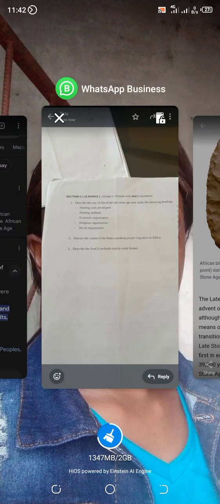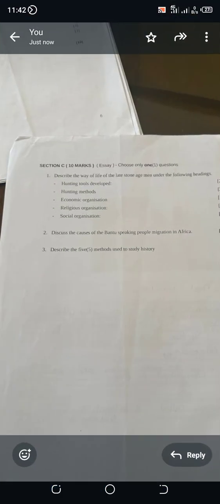So these are the tools they would use to kill the animals and to remove the hair from the animals. So those are the hunting methods that were used. So for hunting tools developed, we have the poisoned bow and arrow. We also have the spear. Then the hunting methods are just what I've described right now.